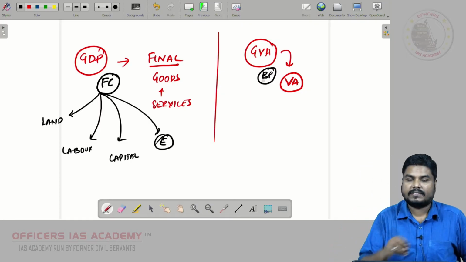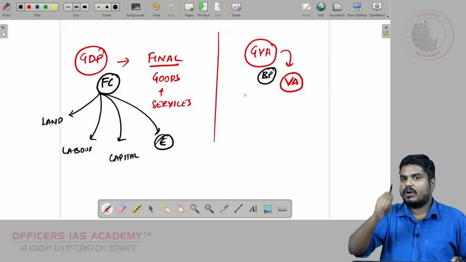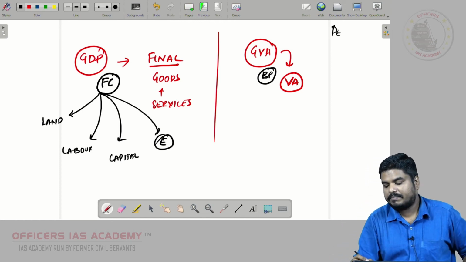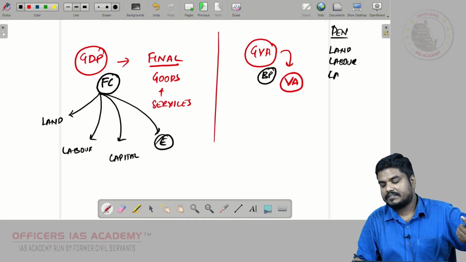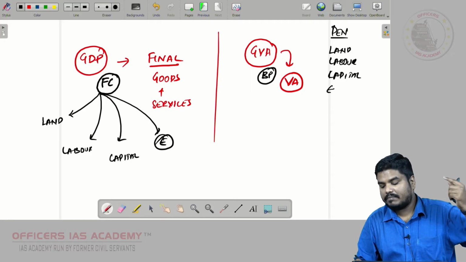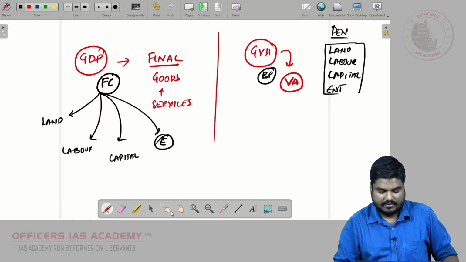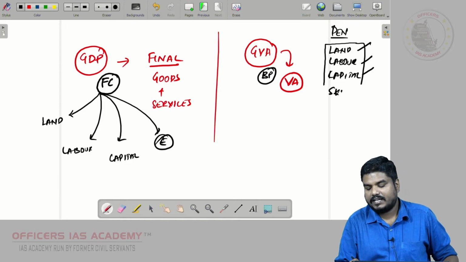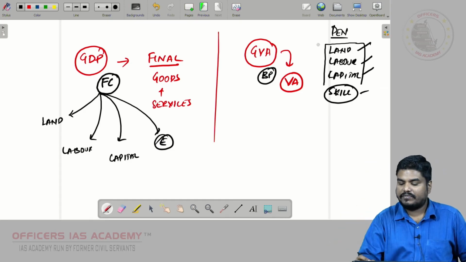Now what is basic prices? Basic prices, friends, if I want to produce this pen, what do I need? I need land to produce the pen. I need land, I need a factory to produce this pen. I need labor, I need machineries, I also need skills, entrepreneurship. So there is going to be land cost, labor cost, capital cost, skill cost. I am saying skill or entrepreneurship or profit cost. Apart from these four is called as factor cost.